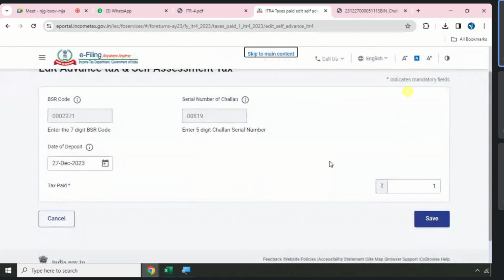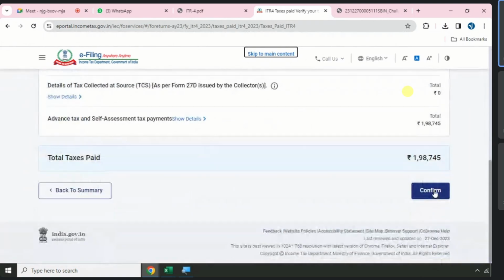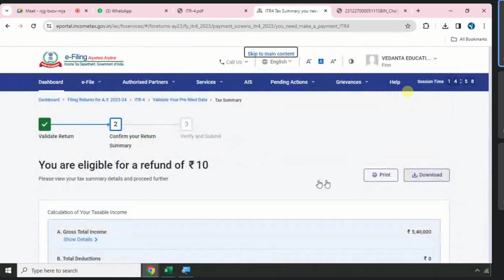So what is the original amount you will be paying? 1,98,730. So I removed 1 rupee, I replaced by the actual amount. If you really pay 1,98,730, you should do like this and go to confirm and go to proceed. You are eligible for refund of 1 rupee because of that extra 1 rupee. Okay, I got it.